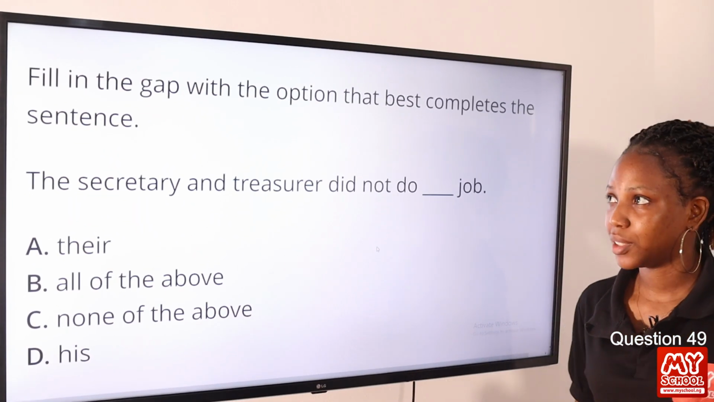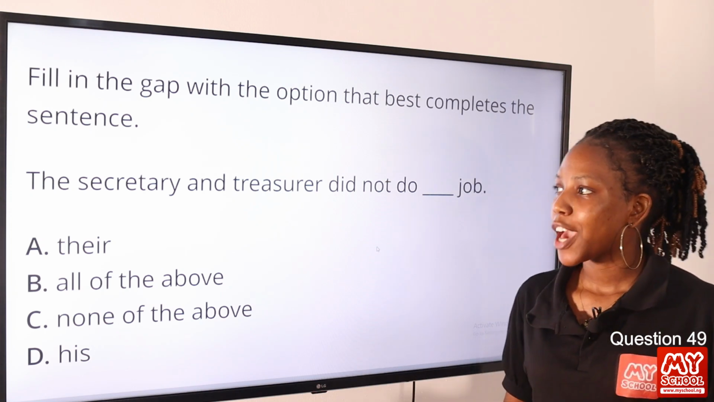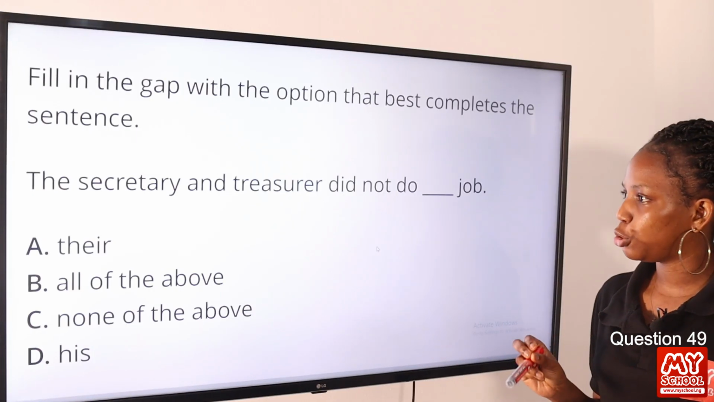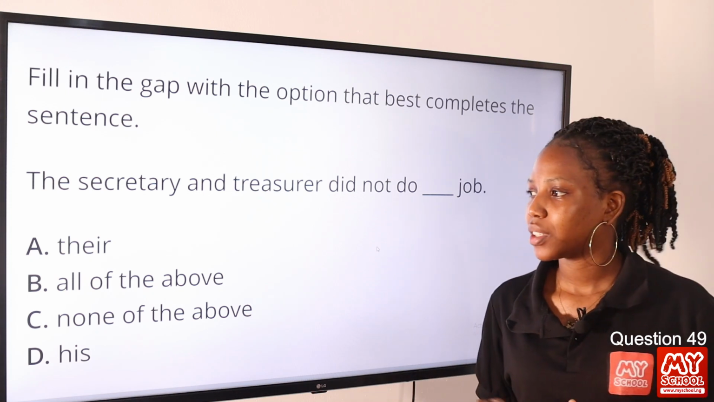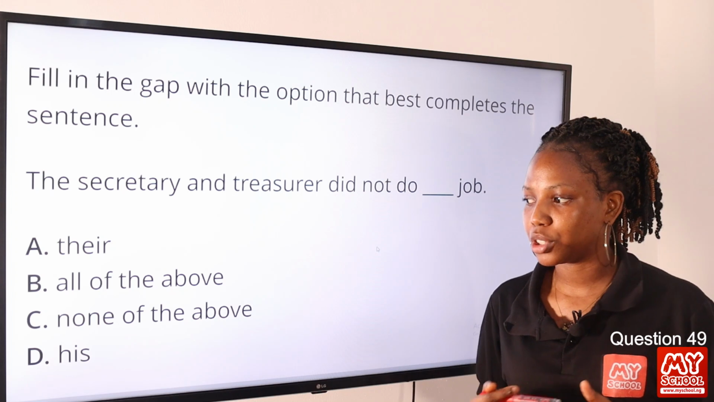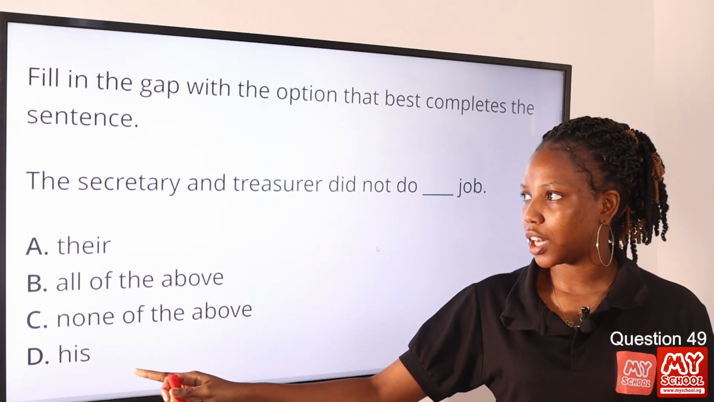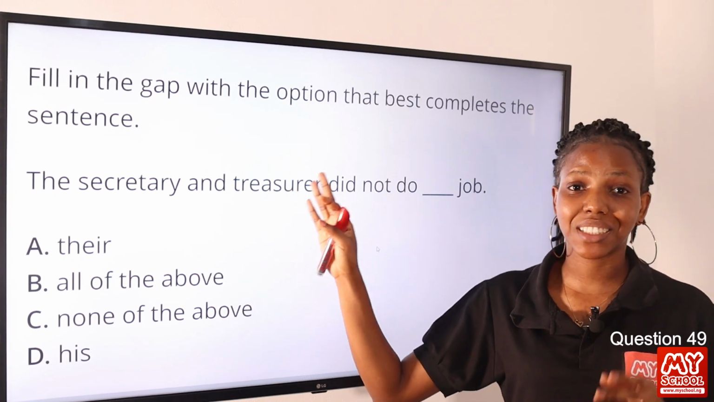Question 49. Fill in the gap with the option that best completes the sentence. The secretary and treasurer did not do dash job. Option A, there. Option B, all of the above. Option C, none of the above. Option D, his. Now the answer to this question is his, because the secretary and treasurer is the same person.